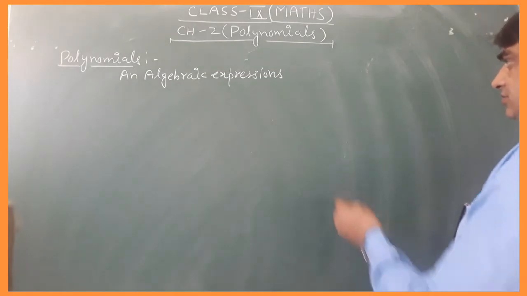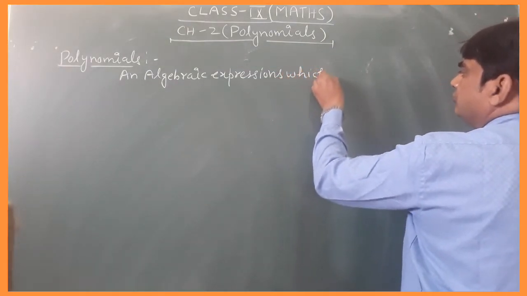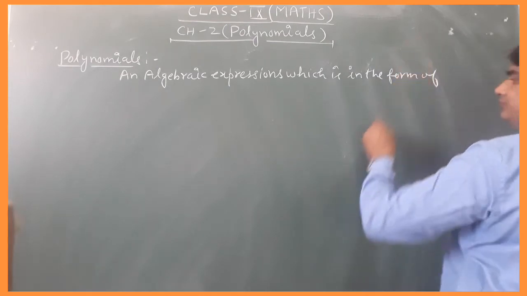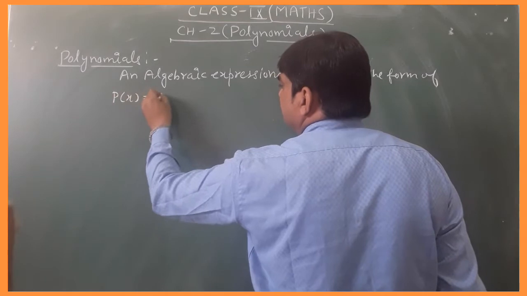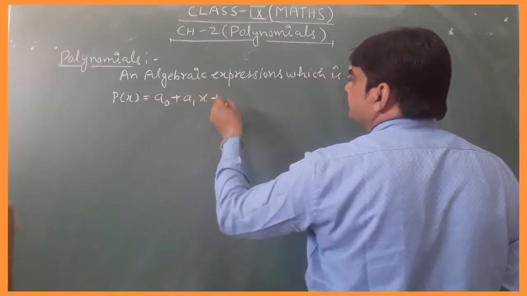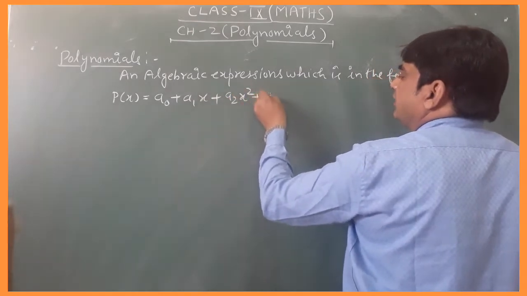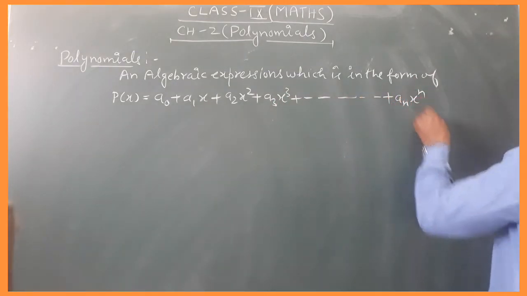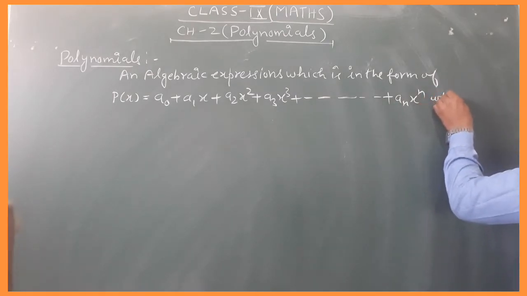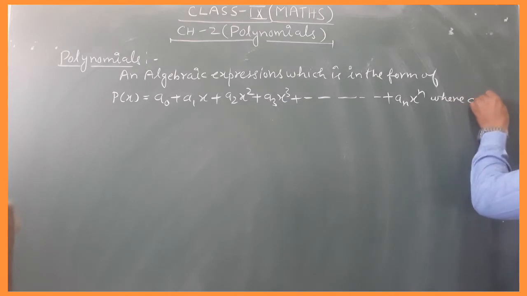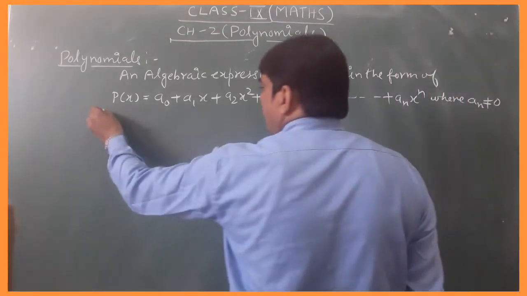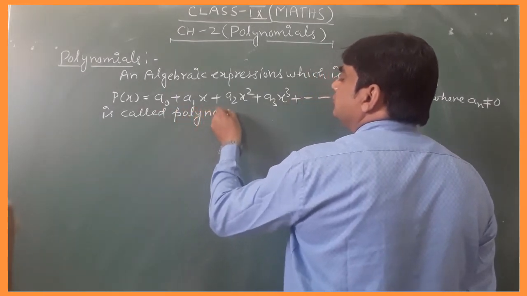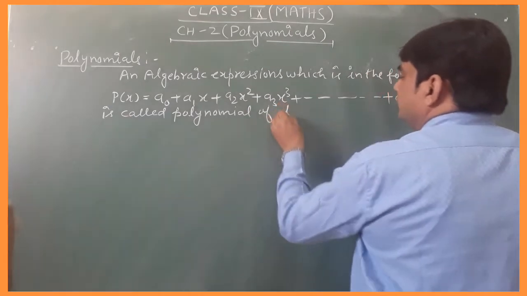An algebraic expression which is in the form of p(x) = a0 + a1x + a2x² + a3x³ + ... + anxⁿ, where an is not equal to 0, is called a polynomial of degree n.